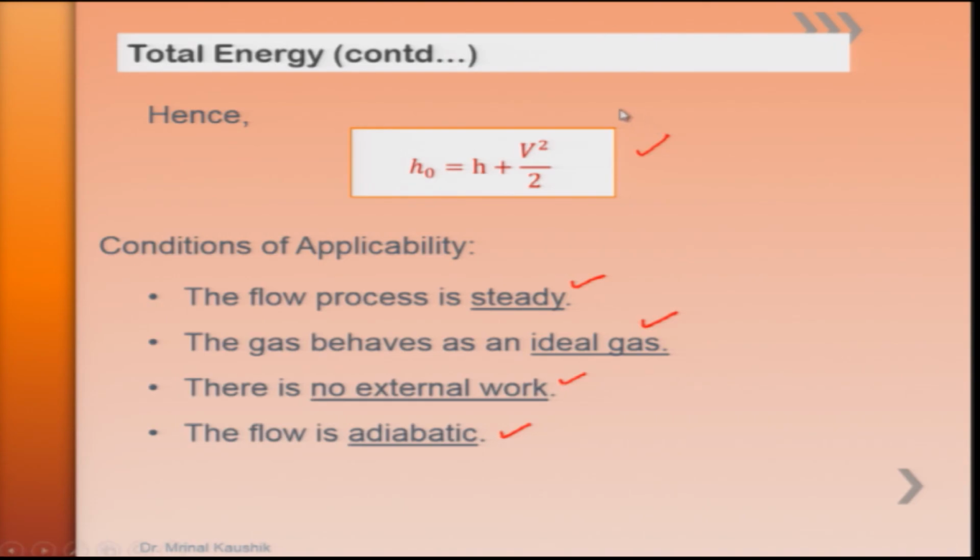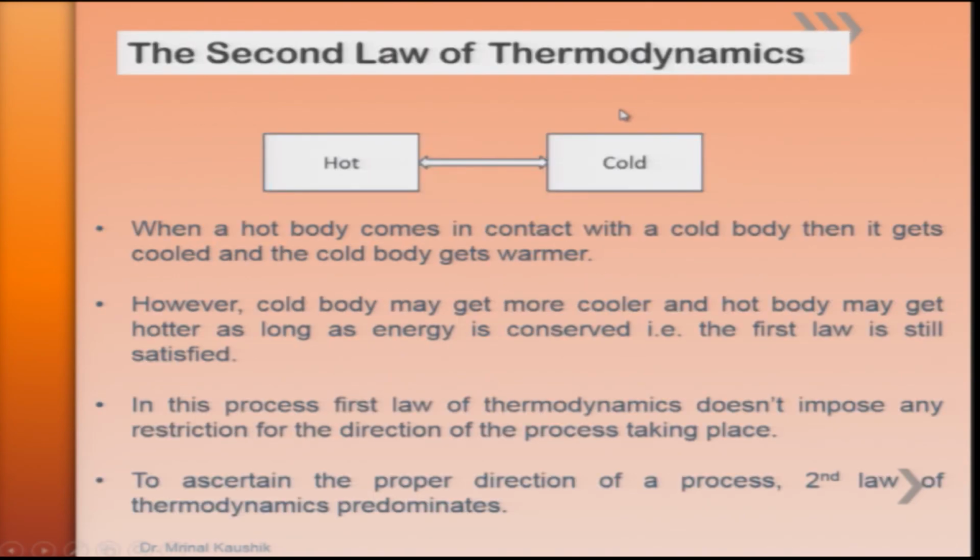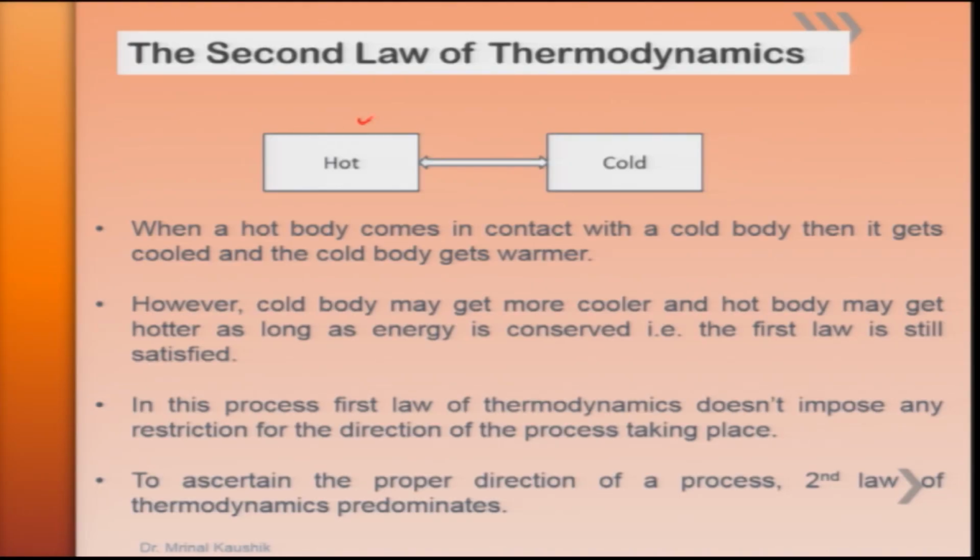Now, moving further, the first law of thermodynamics does not restrict the direction of the process, as long as the energy is conserved. However, in reality it never happens. For example, let us say there is a hot body and a cold body.